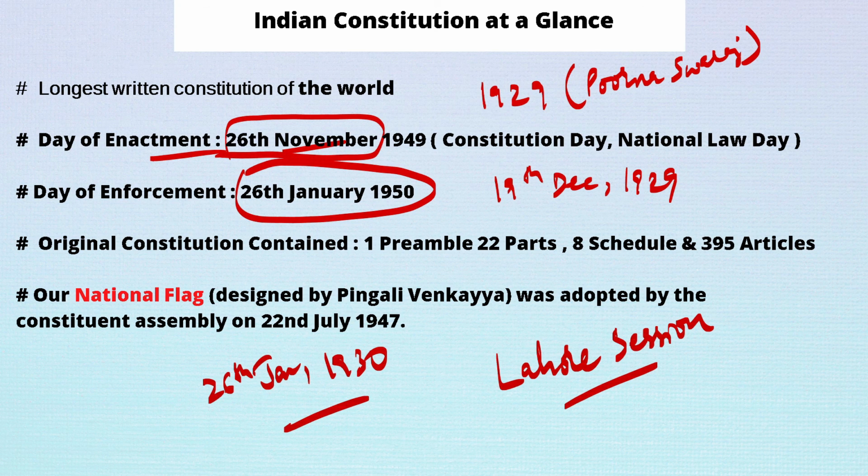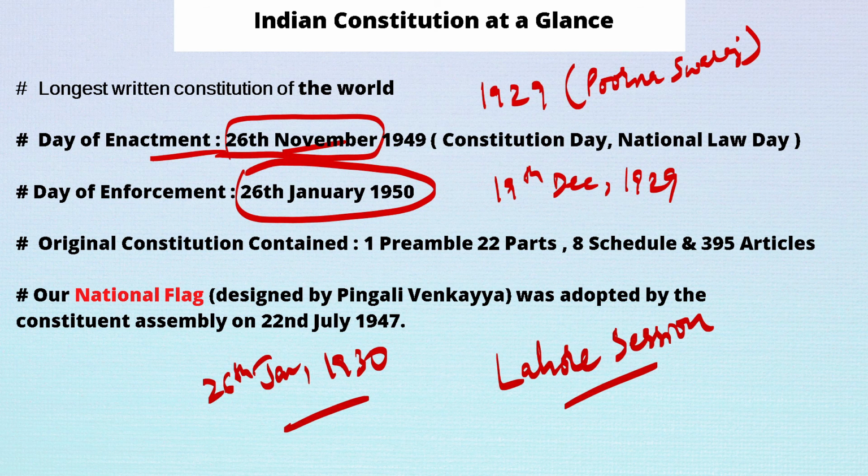The constitution was completed on 26th November 1949, so 26th November became our Constitution Day, and 26th January became the Republic Day from 1950. It was all due to the Purna Swaraj resolution.